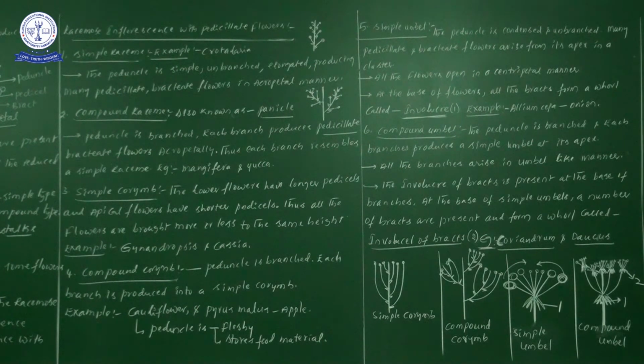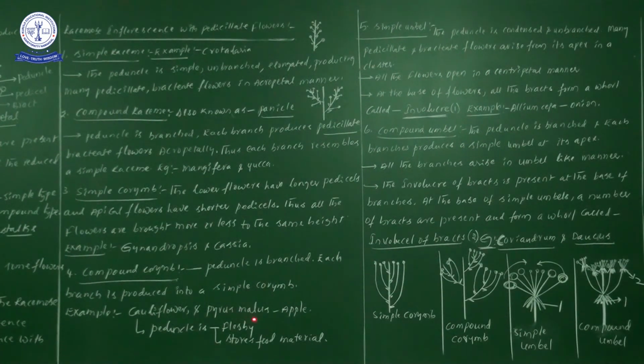Next one, now examples. So compound corymb point of view, peduncle is branched, each branch produced into a simple corymb. Now best example, cauliflower and Pyrus malus. Cauliflower we know very well. Now the apple scientific name is Pyrus malus.